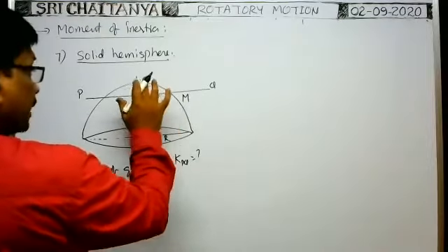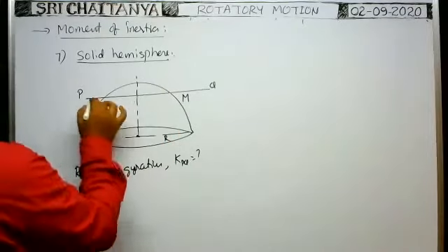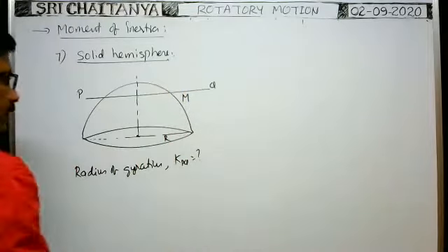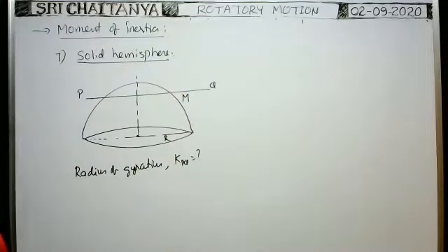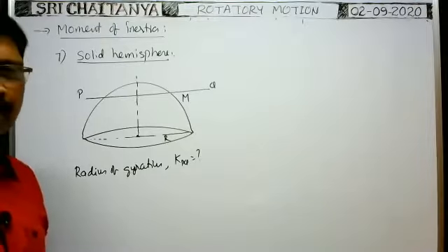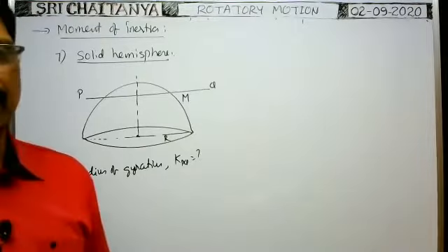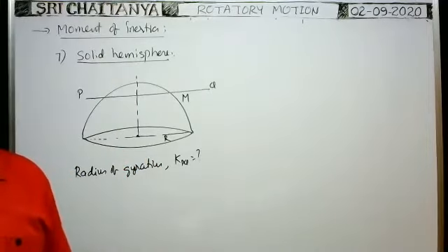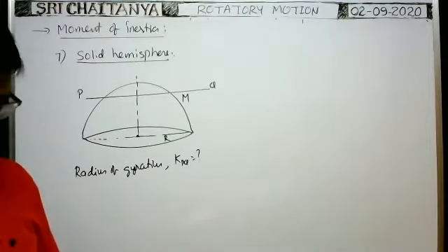What is the radius of gyration? They asked. To find the radius of gyration about this axis, first we have to find the moment of inertia about this axis. How can we find it in this case? How can we find the moment of inertia about PQ?